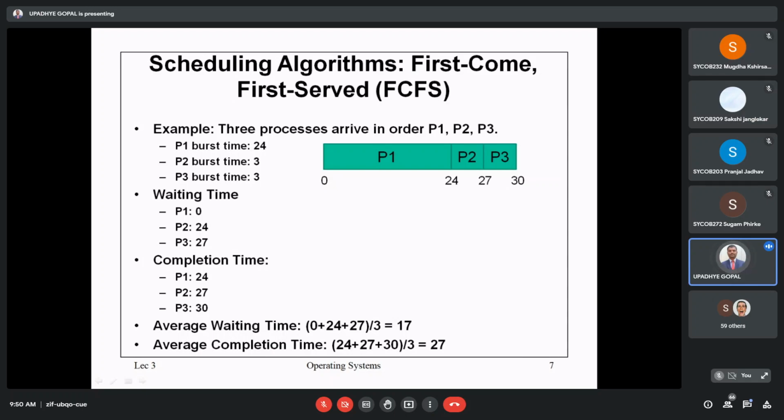Then average completion time for this case is completion time for first process plus completion time for second process plus completion time for third process. So it is 24 plus 27 plus 30 divided by 3, it is equal to 27. Like this, we can get the average waiting time as well as average completion time for these processes.